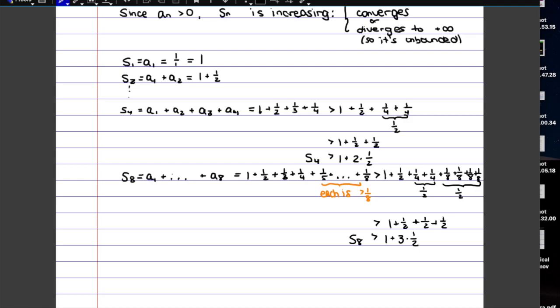So the idea is that if you take all the powers of 2 for the number here for your partial sum, S4 was the same as S of 2 squared, while S8 was the same as S of 2 cubed.